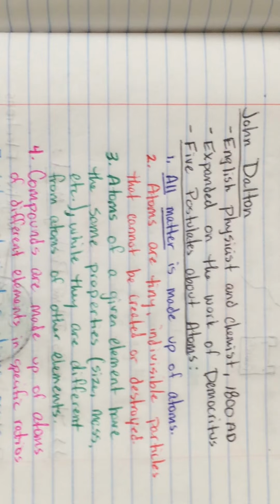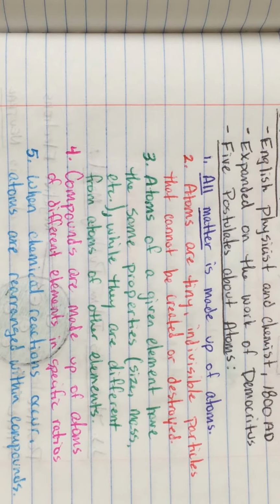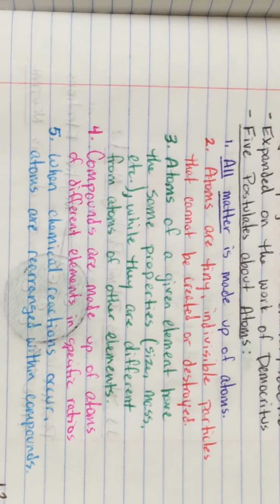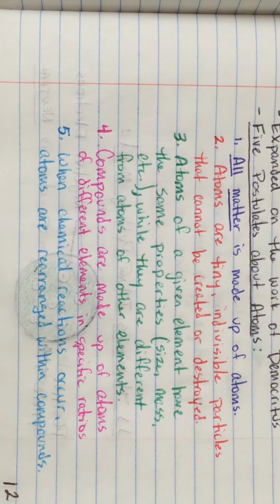The fourth postulate of John Dalton is that compounds are made up of atoms of different elements in specific ratios. So a lot of the substances on Earth are not pure elements, right? They're compounds made up of different elements of different types, and those compounds have very specific ratios. For example, water, H2O, has 2 atoms of hydrogen for every 1 atom of oxygen, and that's a definite ratio.